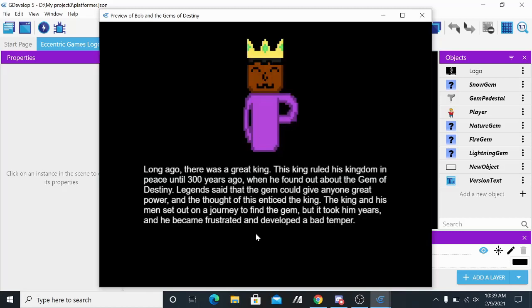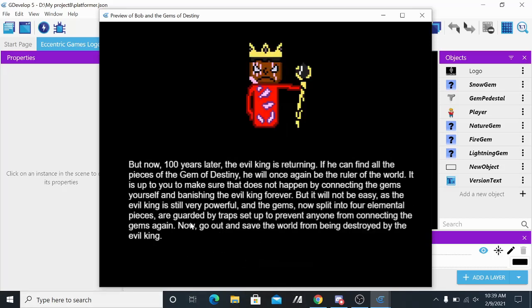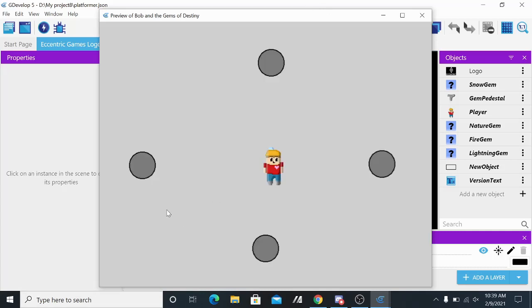Oh yes, the story. I'm just gonna skip this because we're writing a new story, I think. Or, you know, we're trying to get a better story. Basically, it's explaining there's an evil king who had found a magical gem. He turned into this guy. He turned evil, and the gem got split into 4 different pieces. We're going to try to collect those pieces.